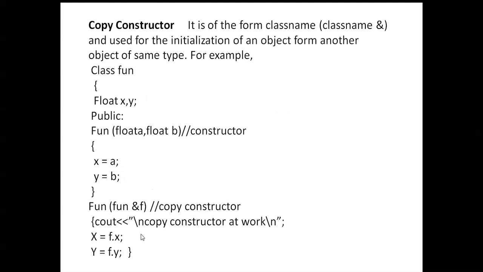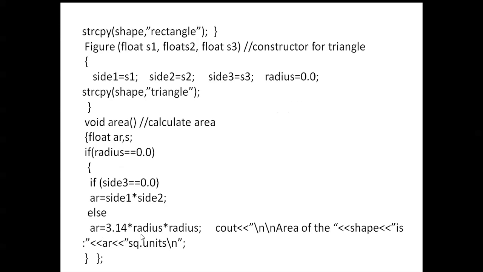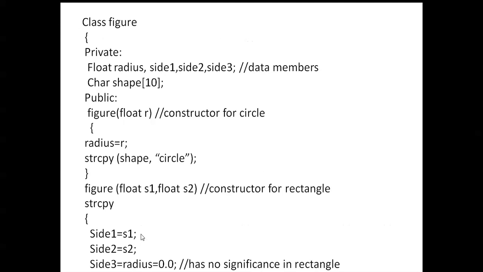That is an overloaded constructor. There we are using overloading, nothing but operator overloading. Same function name, but argument list is different. That is called overloading. On that function overloading, you can see the first one. Same function name, what is the function name? Figure is the function name. Here the class name is figure, and the function name is also figure.